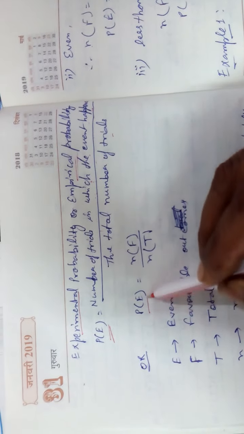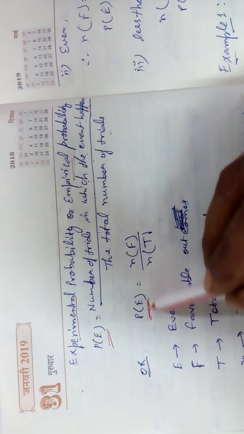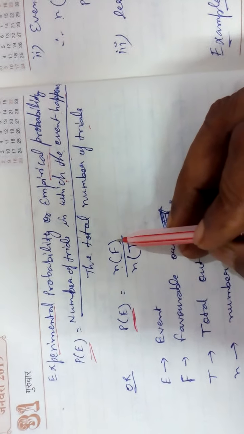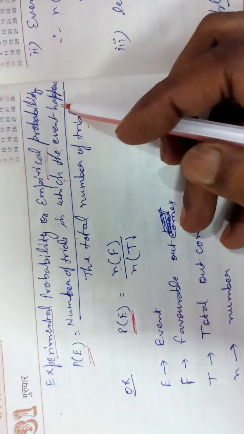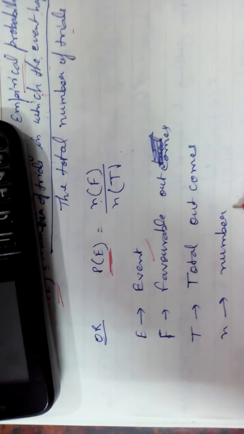So PE is the probability of an event. How will you read it? P is the probability of an event, and NF, N means number of favorable, means the trials in which the event happens, upon the number of total. E indicates events. F indicates favorable outcomes. T indicates total outcomes. N indicates number.